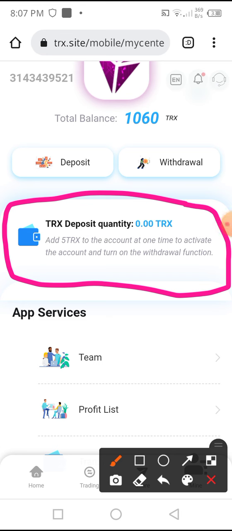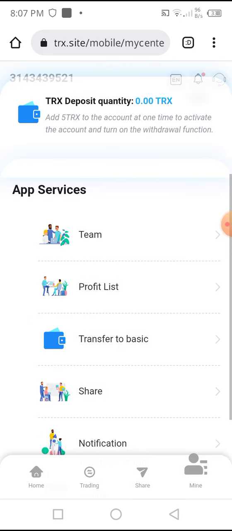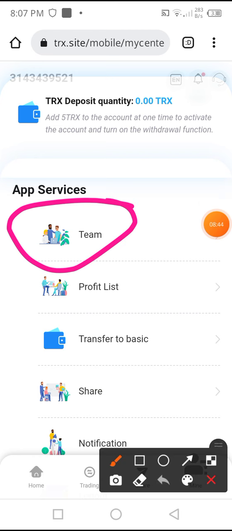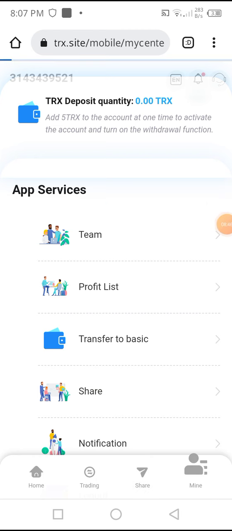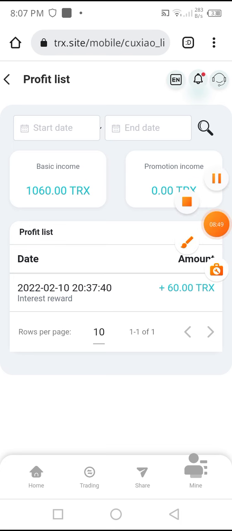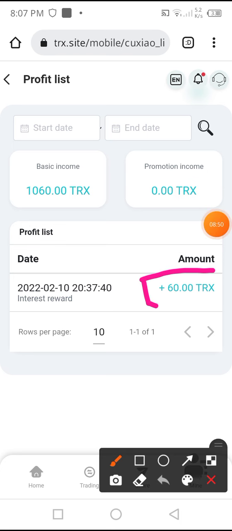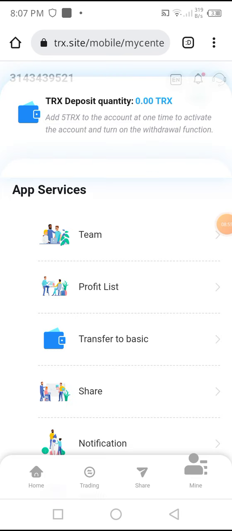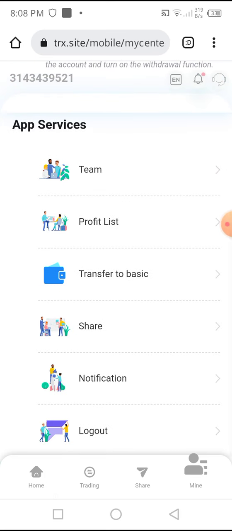Add 5 TRX to the account at one time to activate the account and turn on the withdrawal functions. And at the bottom you can see team options, profit list, and you can see your profit list. Such as I click on the profit list, you can see that I received 60 TRX. It is my profit, and you can see your profit list and loss list daily. And you can see the transfer to basic account and share notification.